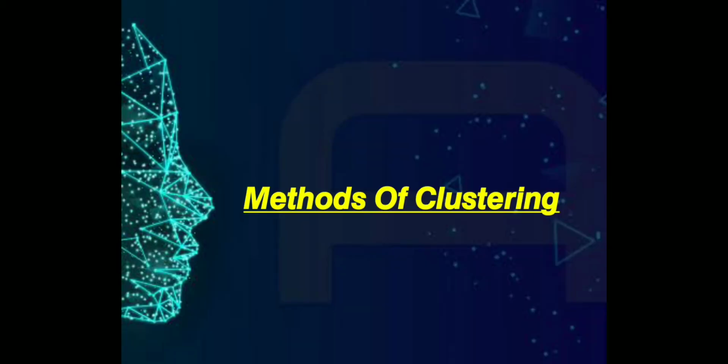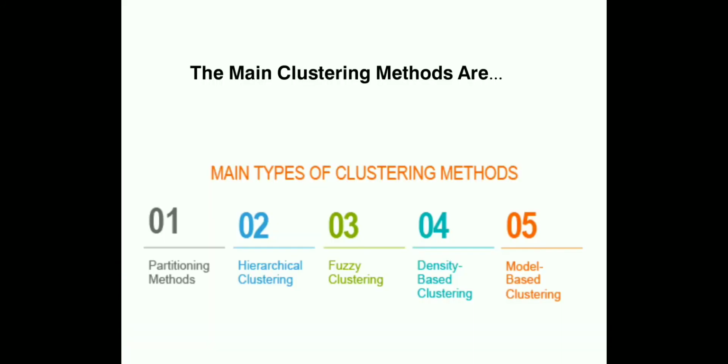Moving forward, let us now know the methods of clustering. The main types of clustering methods are partitioning methods, hierarchical clustering, fuzzy clustering, density-based clustering, and model-based clustering. Now let us look at them one by one.